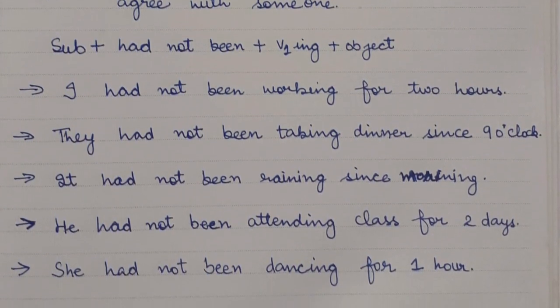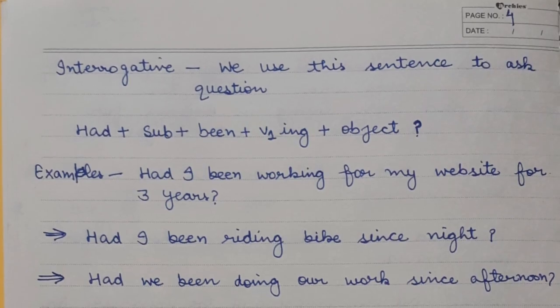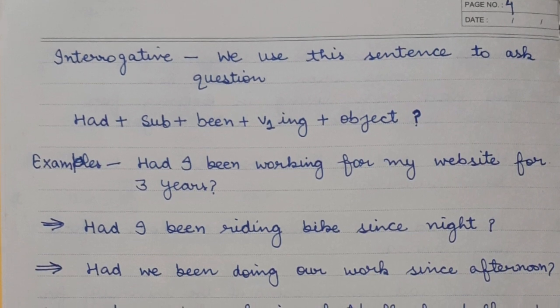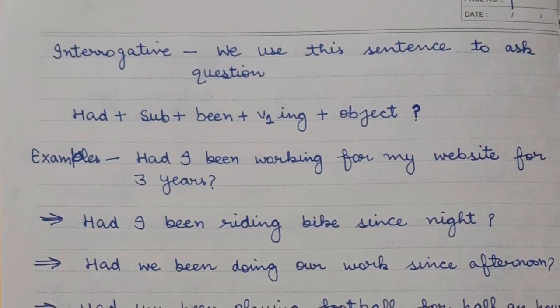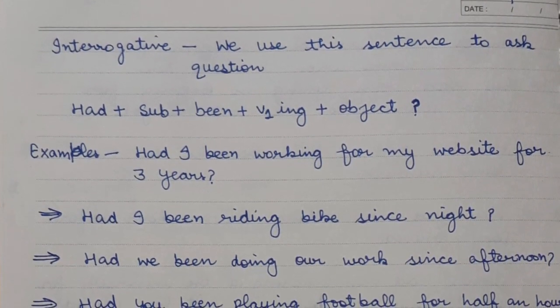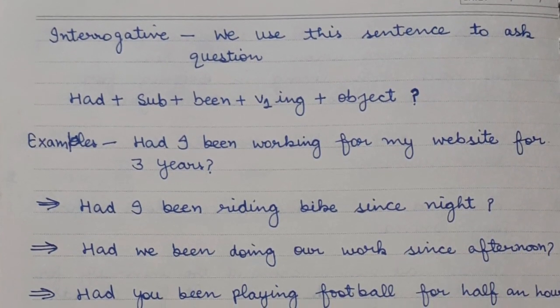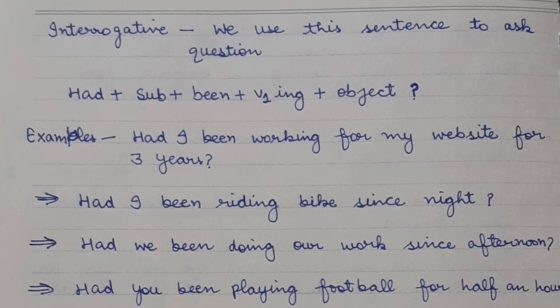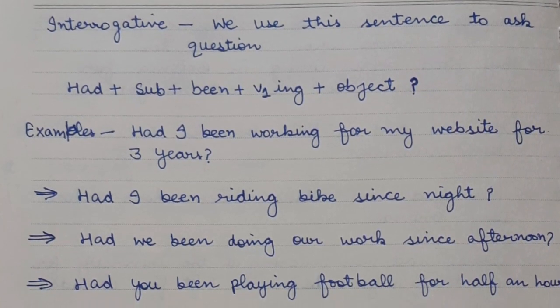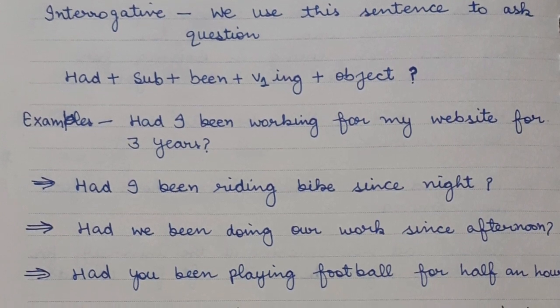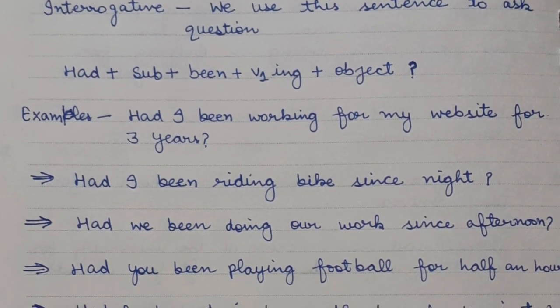The next type is interrogative. We use this sentence to ask questions. Its rule is had plus subject plus been. पहले helping verb आएगी, then subject, then been, plus first form ing plus object and question mark also. And examples are: had I been working for my website for 3 years?